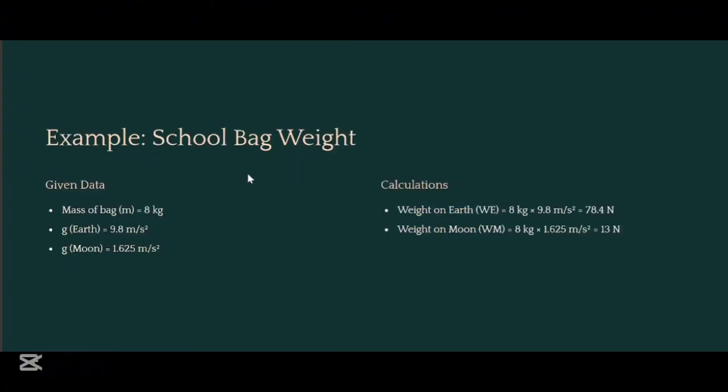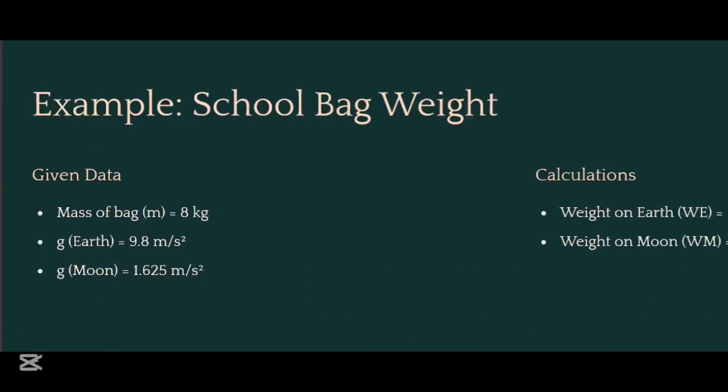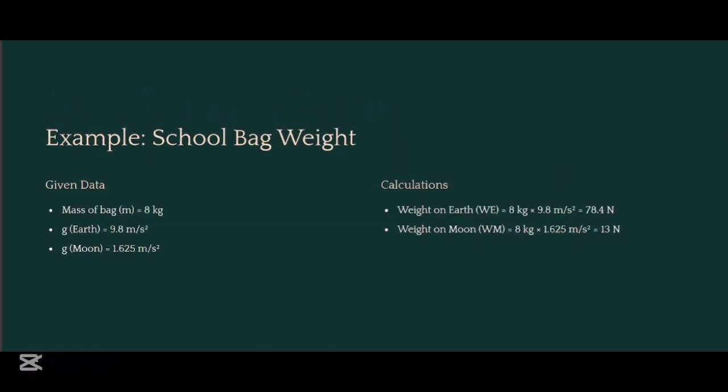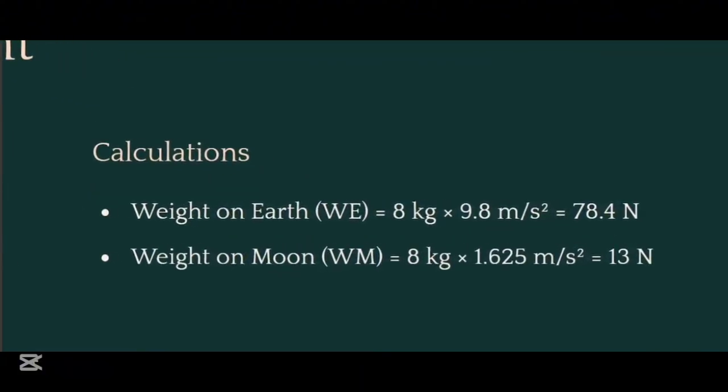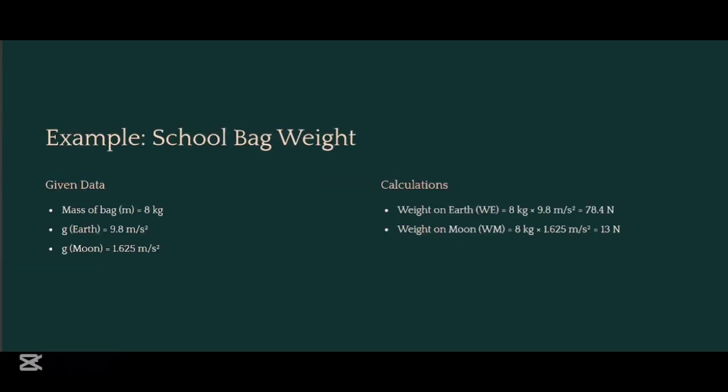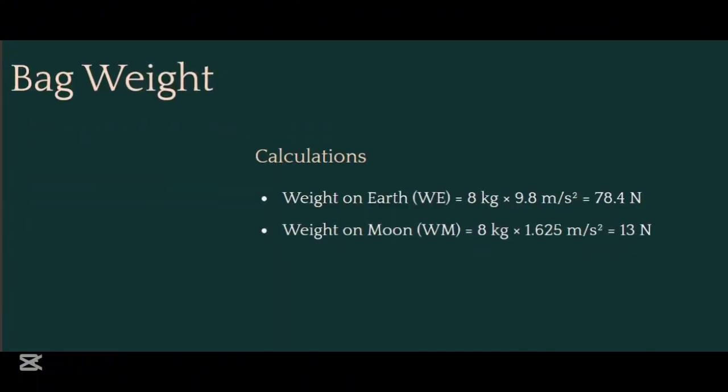An example is of a school bag. The given data is 8 kg mass. The gravity is 9.8 meters per second squared on the Earth, and the gravity on the moon is 1.625 meters per second squared. So if we want to calculate the weight on the Earth, we will multiply 8 with 9.8 meters per second squared, which results in 78.4 newtons. But if we want to find the weight on the moon, we will multiply 8 with the gravity of the moon, which results in 13 newtons.